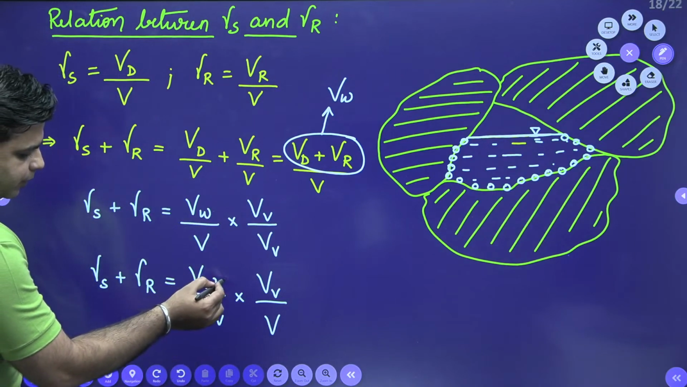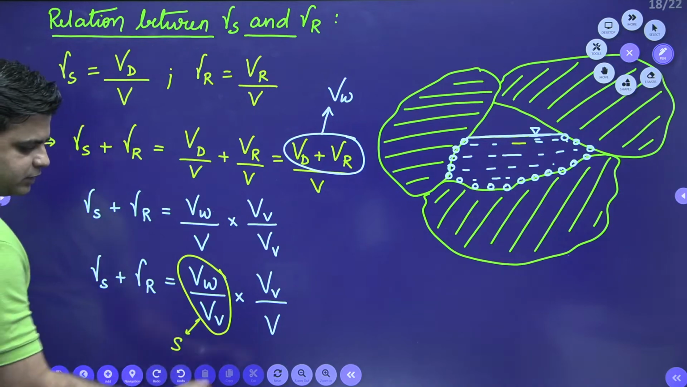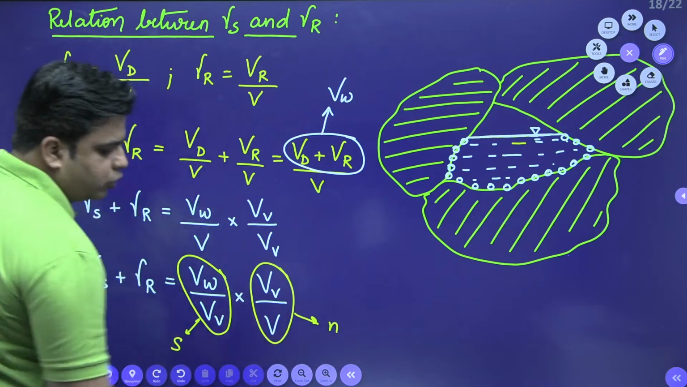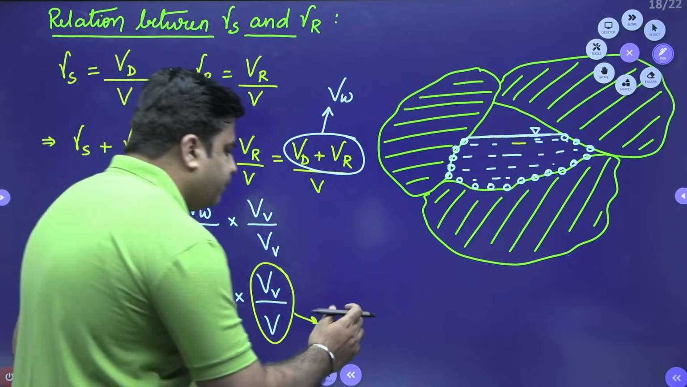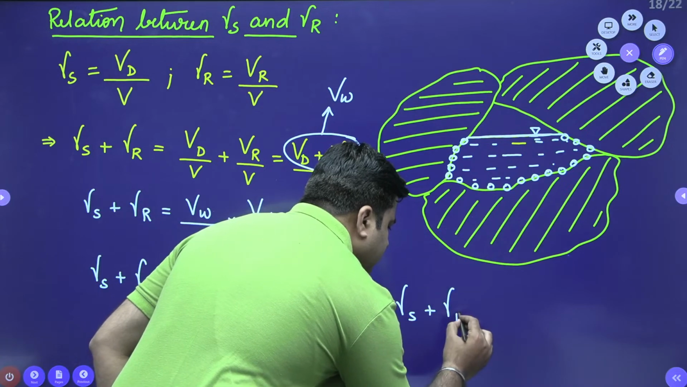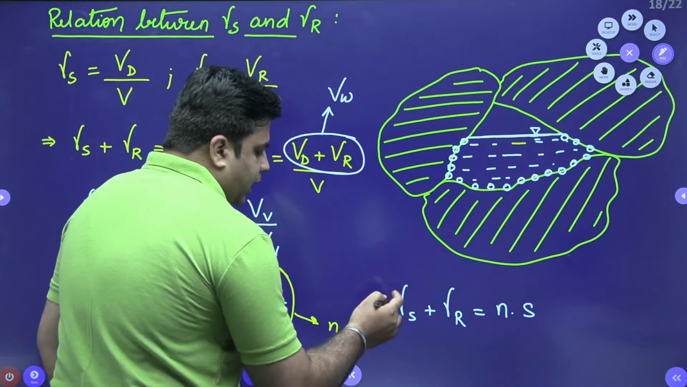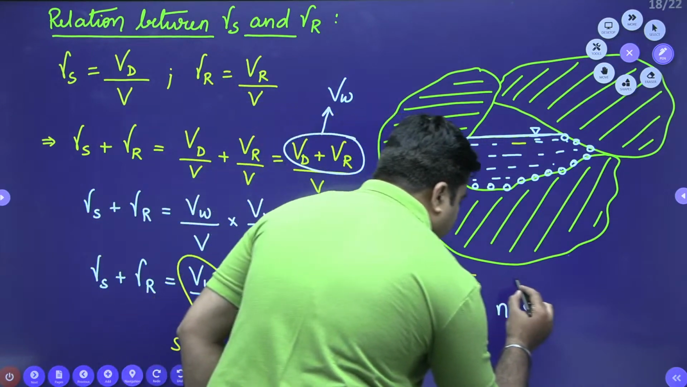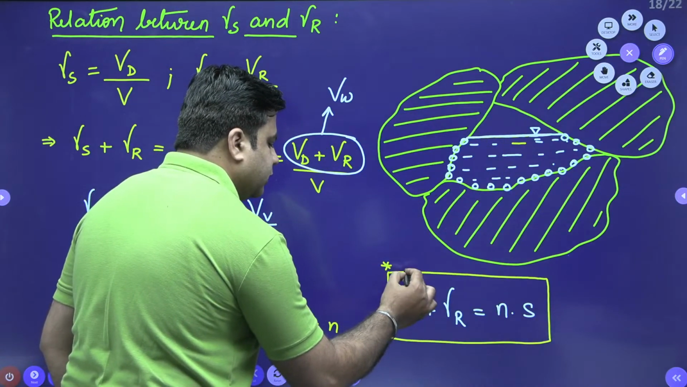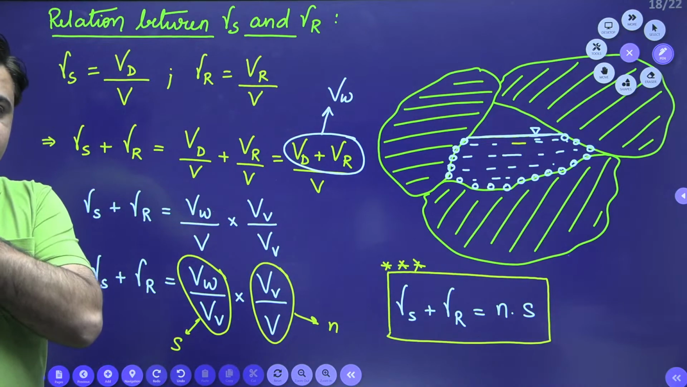Now, volume of water divided by volume of voids is known as degree of saturation S, and volume of voids divided by the total volume is known as porosity N. So, one very important relation comes out, which is gamma S plus gamma R is equal to N into S. Mark it as very, very important, because we have seen many questions framed using this expression.